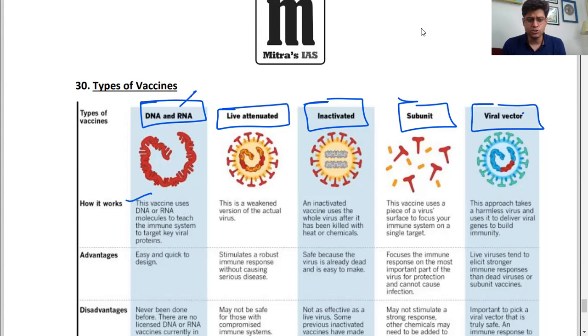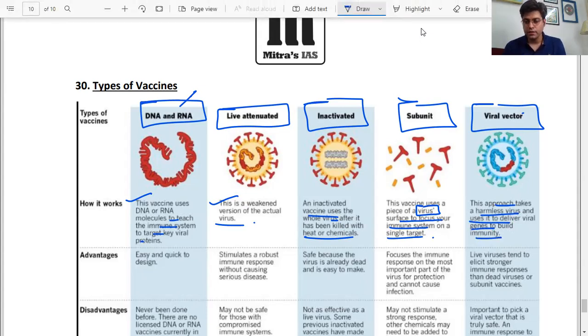DNA or RNA vaccines use DNA or RNA molecules to teach the immune system to target key viral proteins. Whereas live attenuated is a weakened version of the actual virus. An inactivated vaccine uses the whole virus after it has been killed with heat or chemicals. Subunit vaccines use a piece of the virus surface to focus your immune system on a single target. Viral vector takes a harmless virus and uses it to deliver viral genes to build immunity. So this is very important.